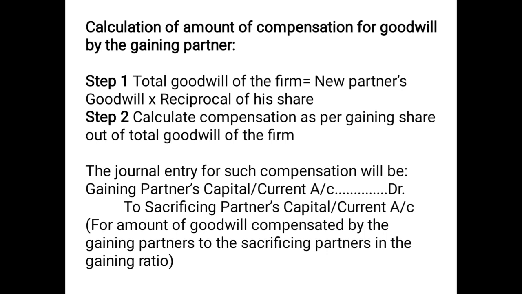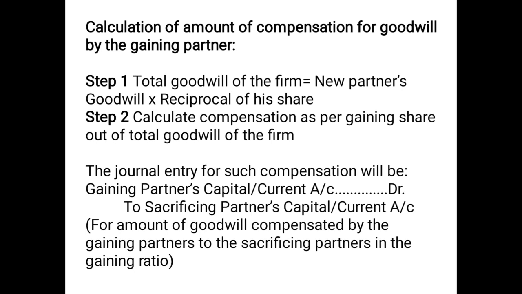Step 2: Calculate compensation as per gaining share out of the total goodwill of the firm. So out of the total goodwill, we will take out the share of the gaining partner. Suppose the goodwill of the entire firm is 50,000, and partner A is gaining, and his gaining share is 1 by 5. So 1 by 5 of 50,000 comes to 10,000. So he will have to compensate 10,000 to the sacrificing partners.